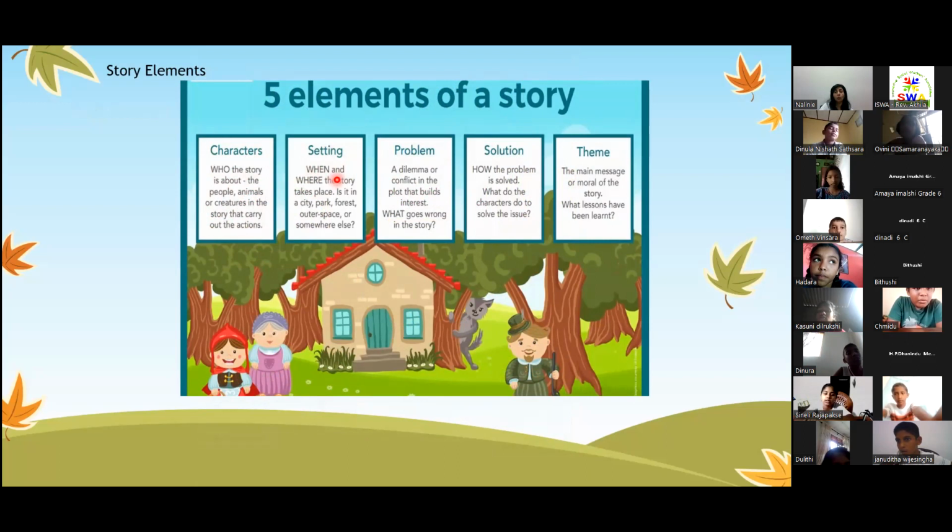The setting is when and where the story takes place. Is it in a city, a park, a forest, outer space, somewhere else? The problem is the dilemma, what kind of conflict happened, what went wrong in the story. The solution is how to solve this problem and what the characters do to solve the issue. And the theme is the main message or the moral of the story, what lessons you have. Okay?